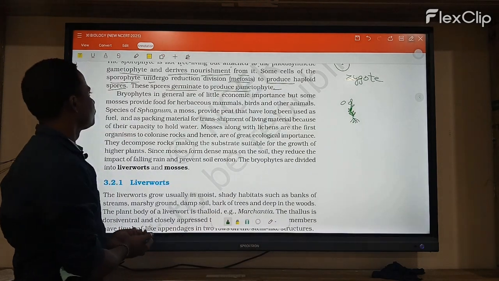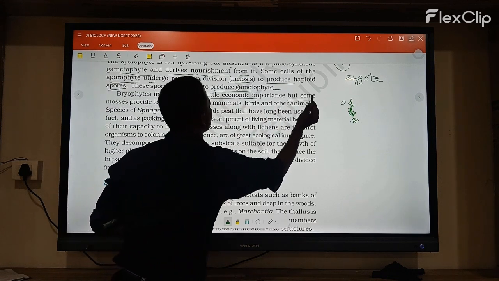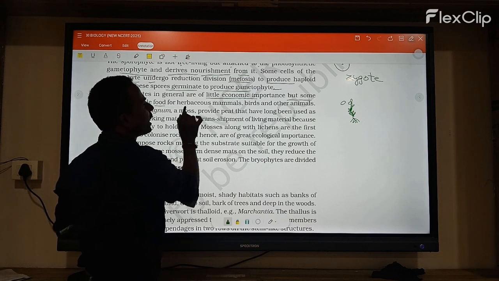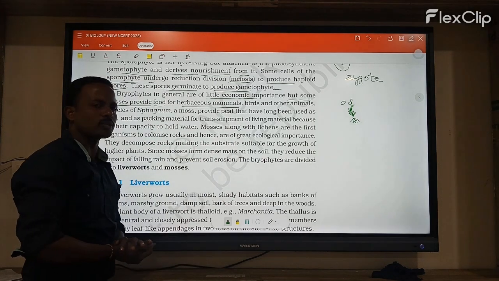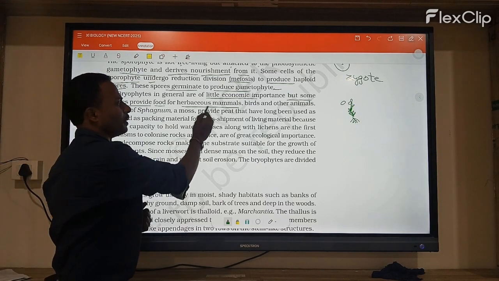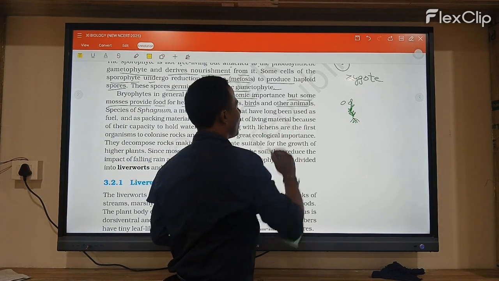Okay. Next, bryophytes are generally of little economic importance, but some mosses provide food for herbivorous mammals. So bryophytes help by providing food for some herbivorous mammals, birds and other animals also.